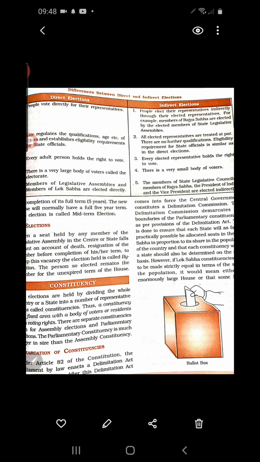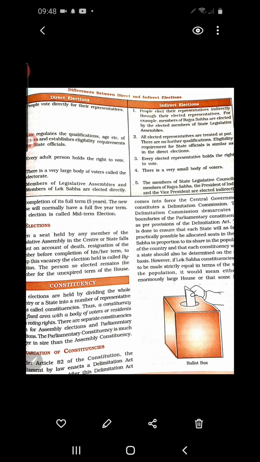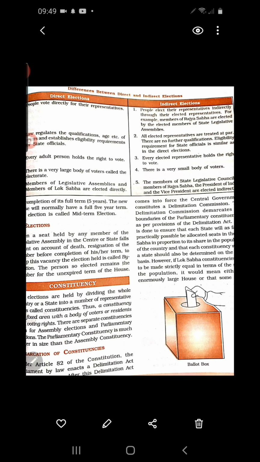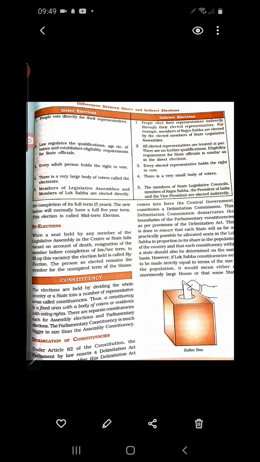Understood? The government cannot continue leaving that particular seat vacant, so in order to choose another member for that seat, an election is held. Such an election is known as a by-election. So a by-election is held only to fill the vacant chair.